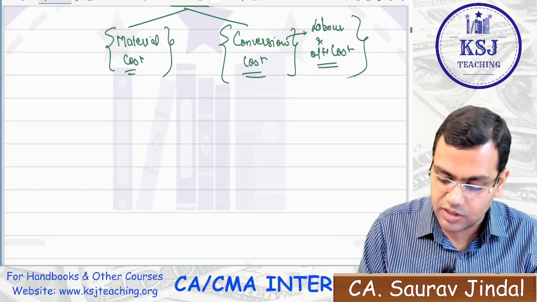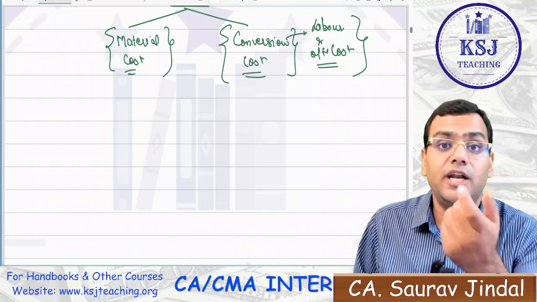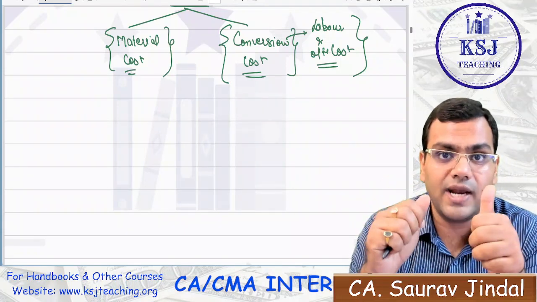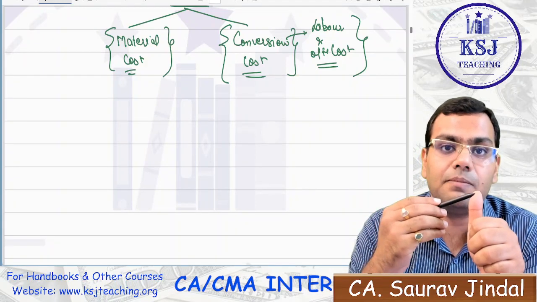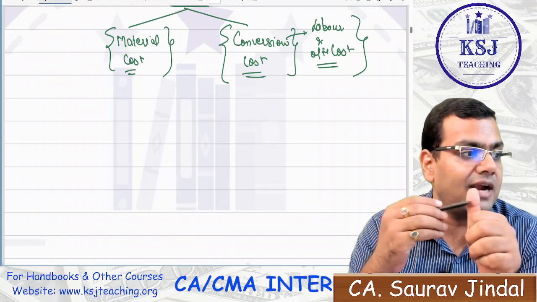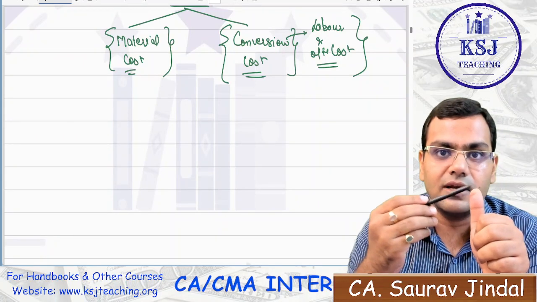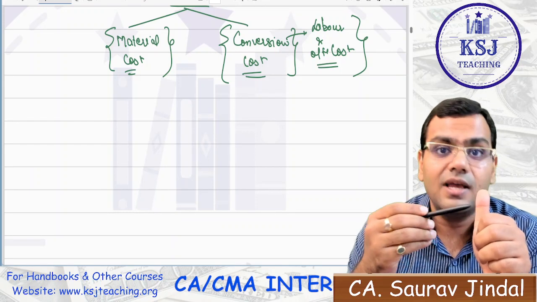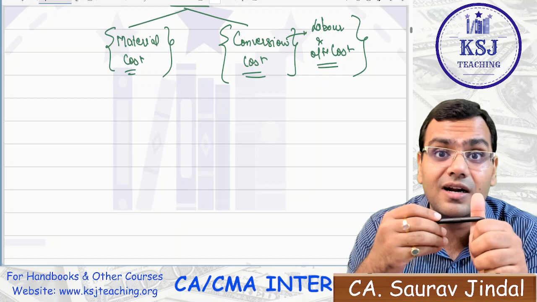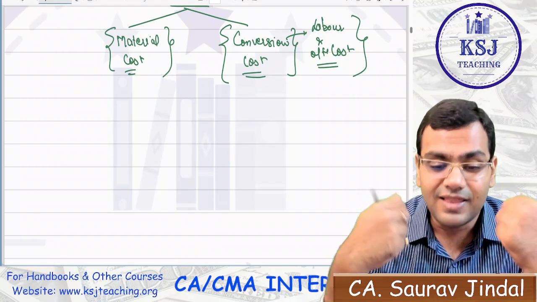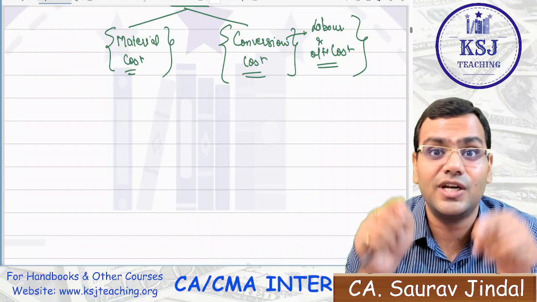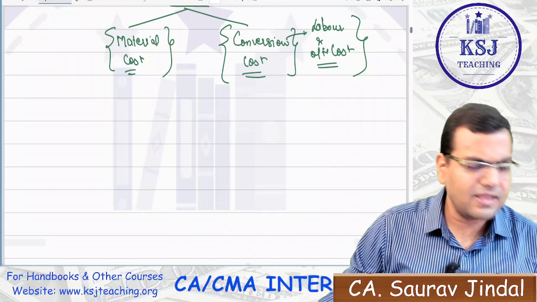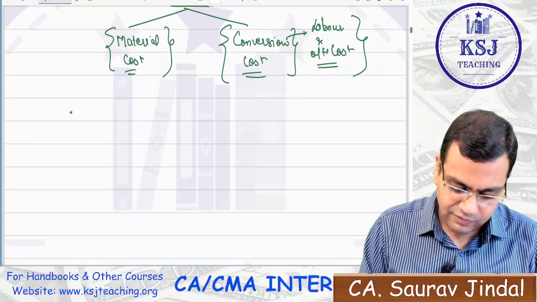Now, for the calculation, we need to first calculate what will be the material cost, what will be the conversion cost in case of WIP, because we need to find out what is the amount of investment. There will be two types of amount that will be invested. One is the material that is being used in the WIP. The second will be the labor and the overheads that will be incurred, that also you will incur from your pocket, sir. That also will be the amount that will be invested in the WIP, right? But the difference here is, can we calculate it in total? No, sir. You have to calculate it separately.